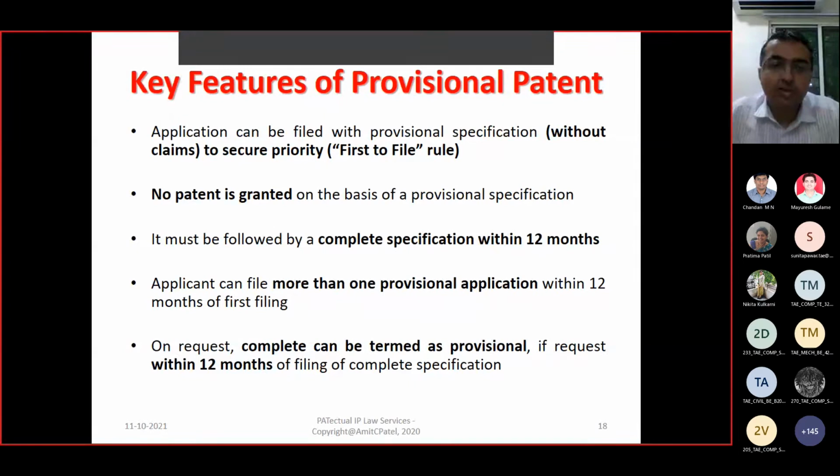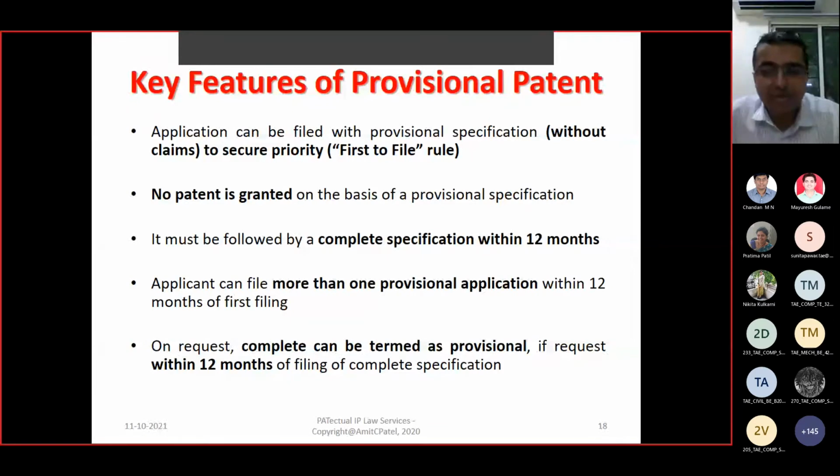and that's why they are applying for the provisional. No patent is granted on the basis of provisional application. It must be followed by the complete specification within 12 months. Within 12 months. One day after that 12 months is not acceptable. Okay, applicant can file more than one provisional application within 12 months of first filing. You file provisional, after 2 months make another change, whatever changes you have to make, any number of times, you can do it up to a maximum of 12 months.